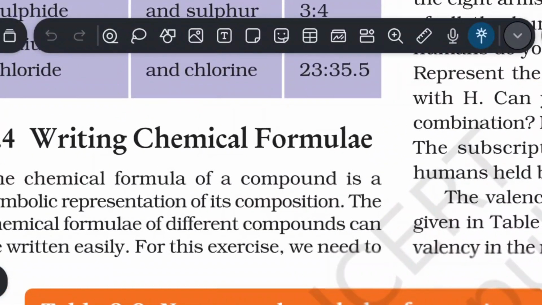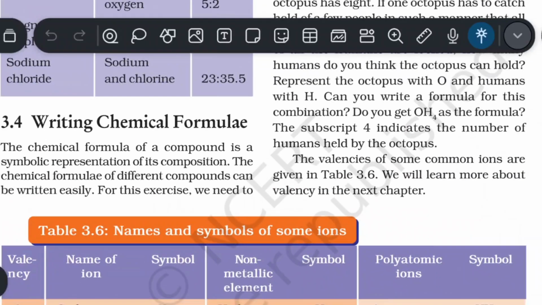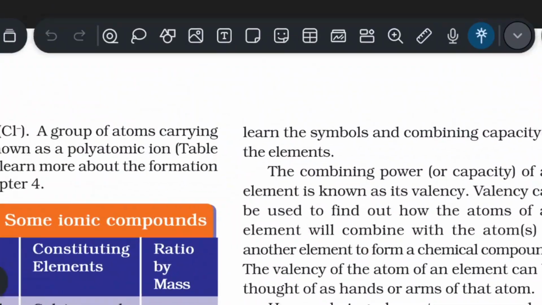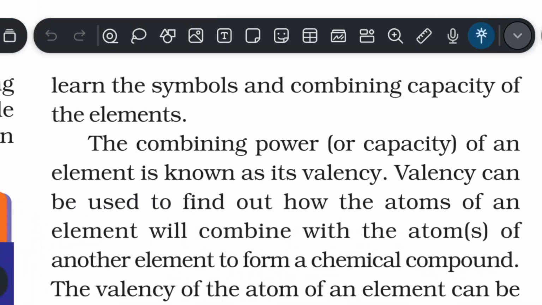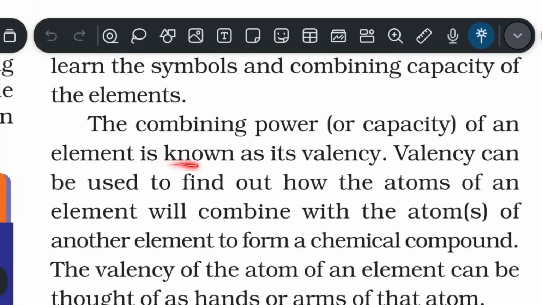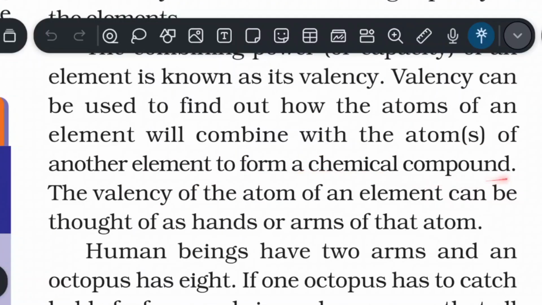Let's discuss 3.4, writing chemical formulae. The chemical formula of a compound is a symbolic representation of its composition. The chemical formulae of different compounds can be written easily. For this exercise, we need to learn the symbols and combining capacity of elements. The combining power or capacity of an element is known as valency. Valency can be used to find out how the atoms of an element will combine with the atoms of another element to form a chemical compound.